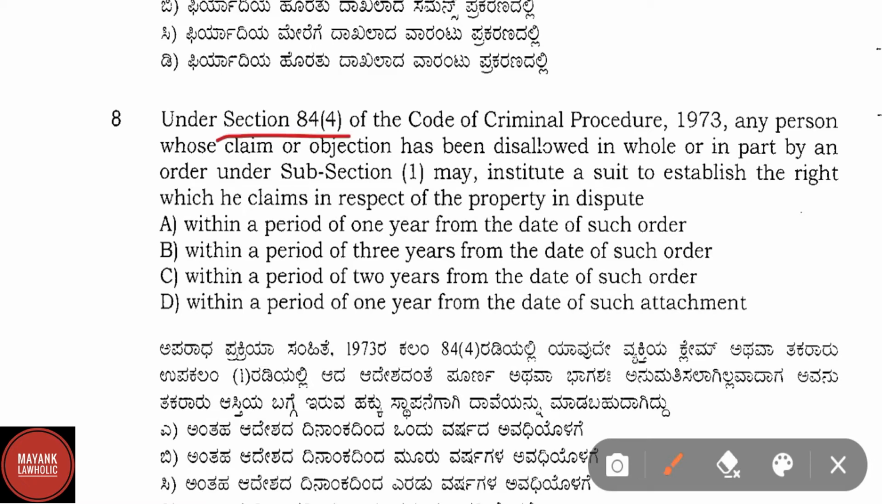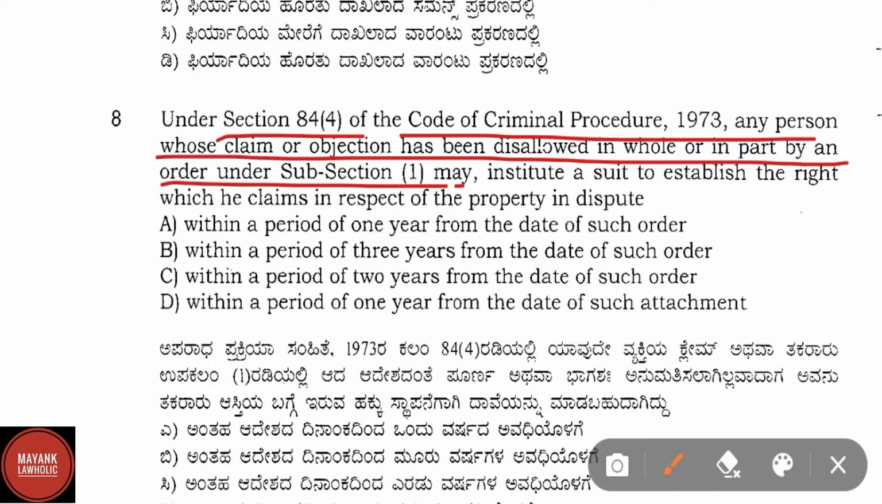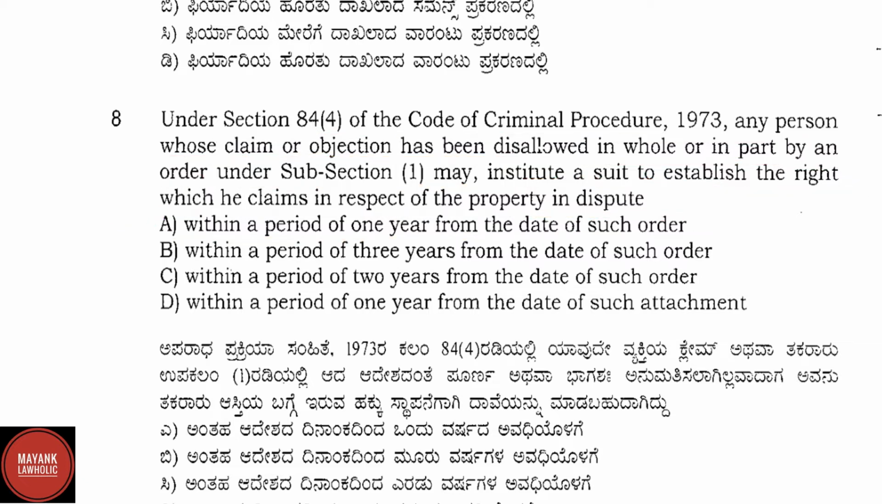Under section 84 subsection 4 of the Code of Criminal Procedure 1973, any person whose claim or objection has been disallowed in whole or in part of any order under subsection 1 may institute a suit to establish the right which he claims in respect of the property in dispute. Here correct answer is option A, within a period of 1 year from the date of such order.